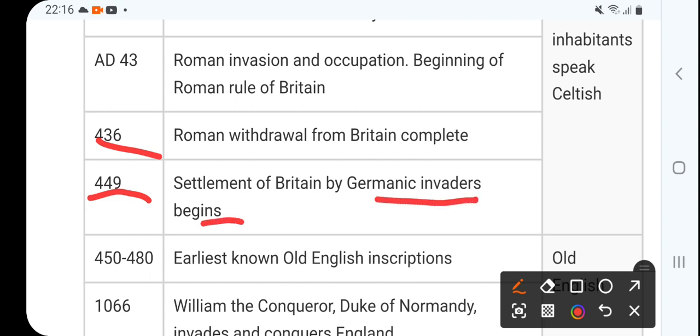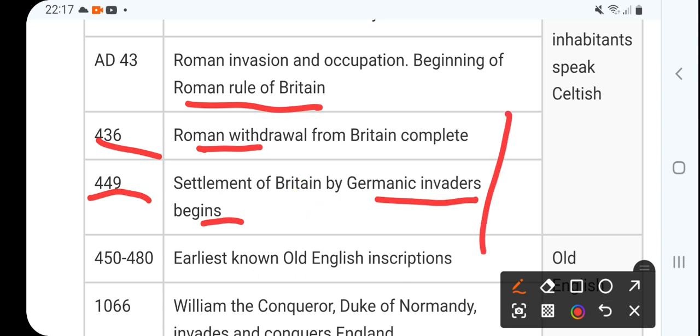They drove out the Romans, and then they started living and ruling. The Germanic tribes or invaders settled in Britain.